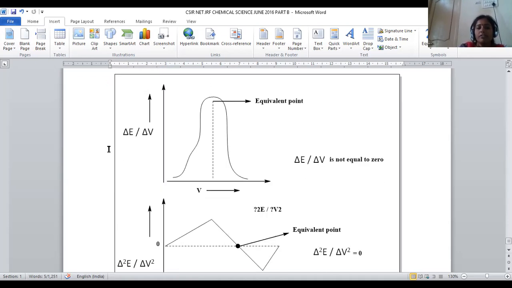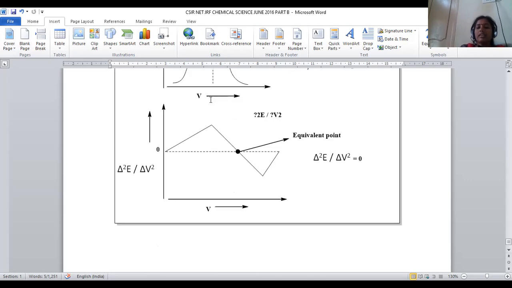If we are plotting the graph for delta E by delta V versus V, the differential was taken. This change in EMF with respect to change in volume, delta E by delta V, was taken on the y coordinate and the volume of alkali was taken on the x coordinate. Here is the curvature. We got the curvature, and the tip point of this curvature denotes what? The equivalence point. This tip point is denoted as the equivalence point. That's the reason why the dE by dV value is not exactly equal to 0 at the equivalence point. It is a higher value.